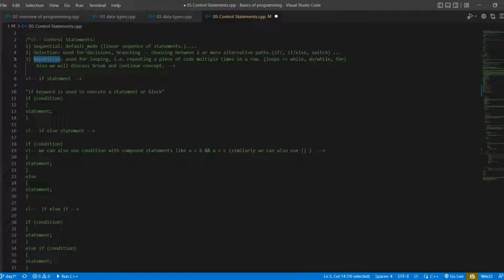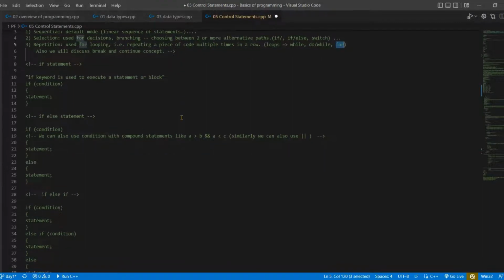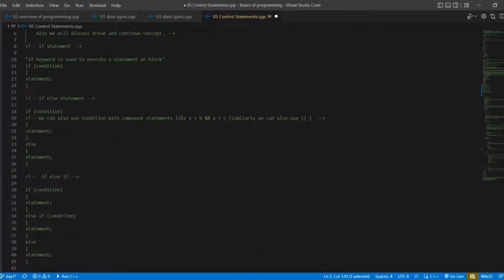Third is repetition, which is used to loop a particular statement. Like if I want to run this statement again and again, I have to use the repetition control statement. Repetition statements are also called loops, and these are while, do while, and for loop. For loop is very common, and we are also going to cover it in this video. So without wasting any time, let me start.